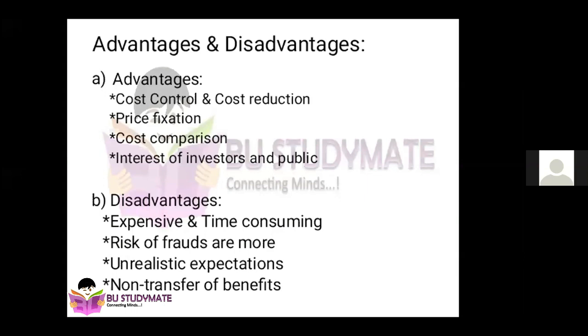And second point is price fixation. When you know exactly what cost you have incurred, you can easily set a price to sell it. Once you know that you have incurred rupees 100 as your cost, for example, you can add 20 rupees as your profit margin and sell that particular goods at 120.